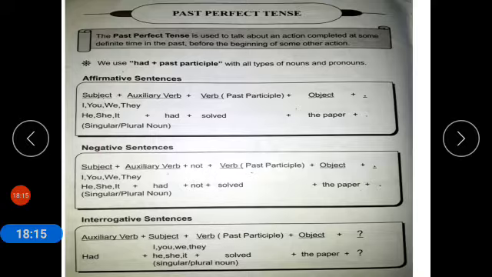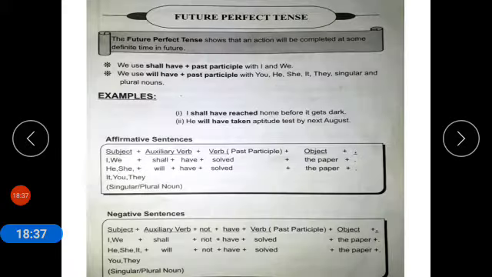Negative sentence structure is subject, auxiliary verb, use of not, third form of verb plus object. I had not solved the paper. Interrogative sentence structure is auxiliary verb plus subject plus third form of verb plus object. Had I solved the paper, along with a question mark. Future perfect tense.